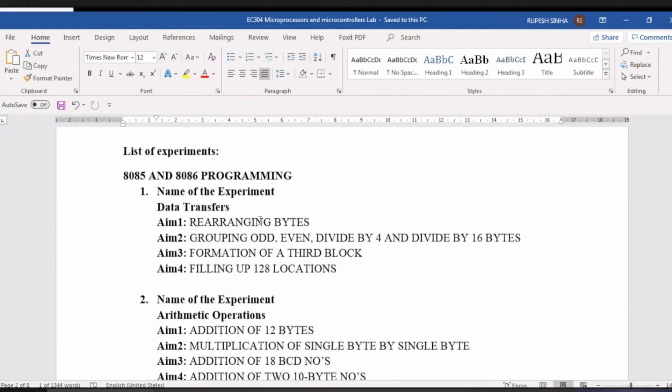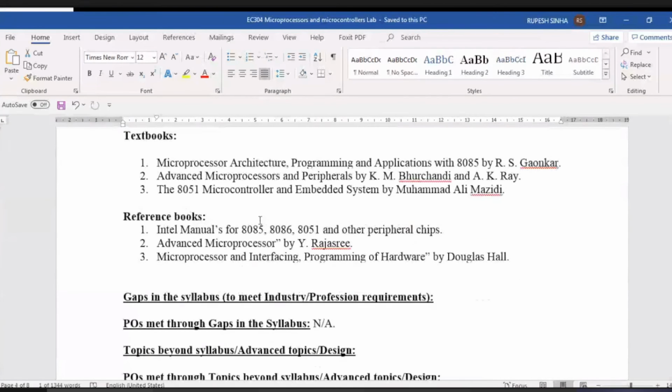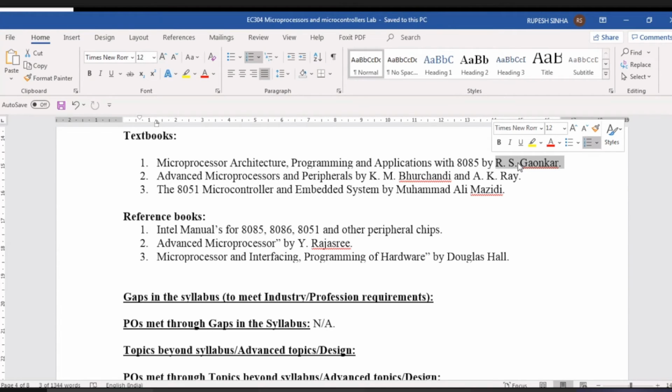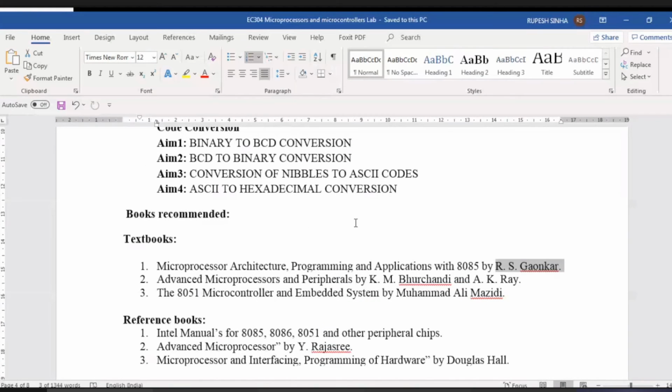So these are the list of experiments. For a book, you can follow Gaonkar, RS Gaonkar. In this book, you will find everything, all the explanations related with instructions and also related with architecture. I will share the program list with you. But for writing the programs, first we'll understand the instructions.